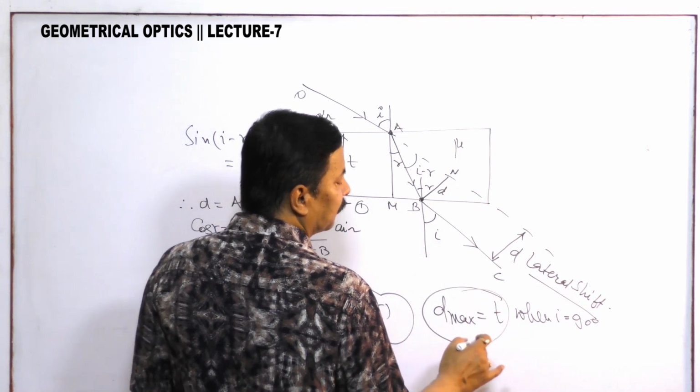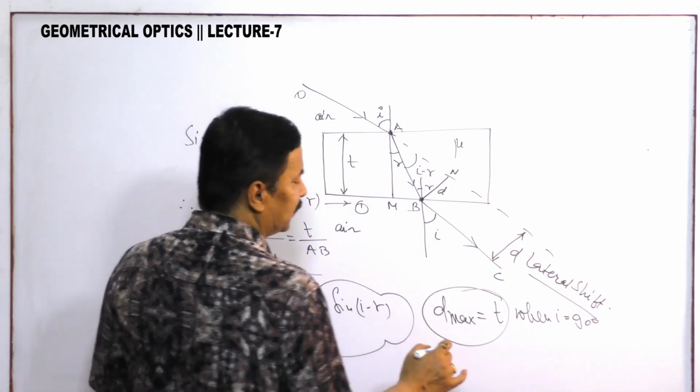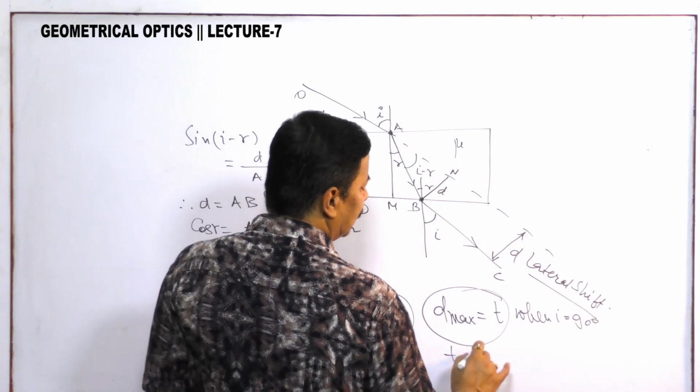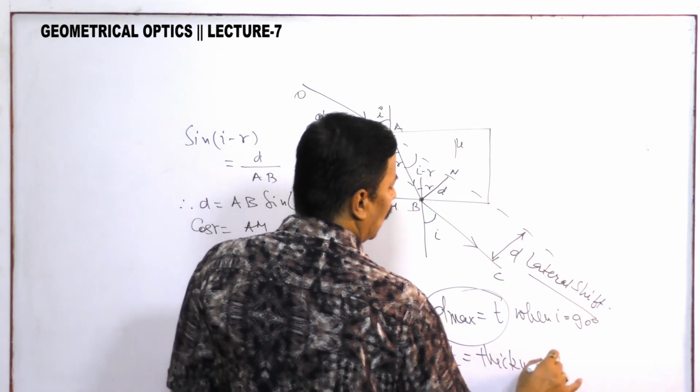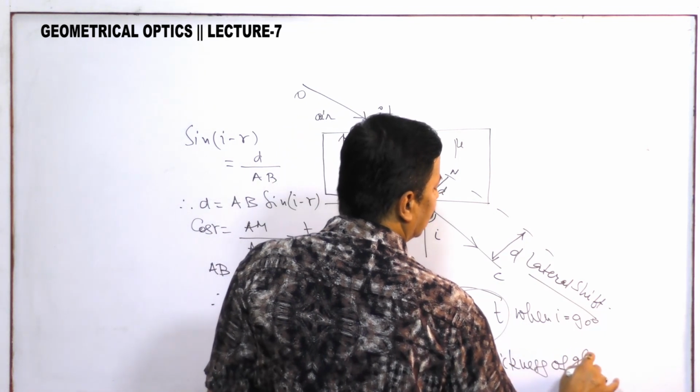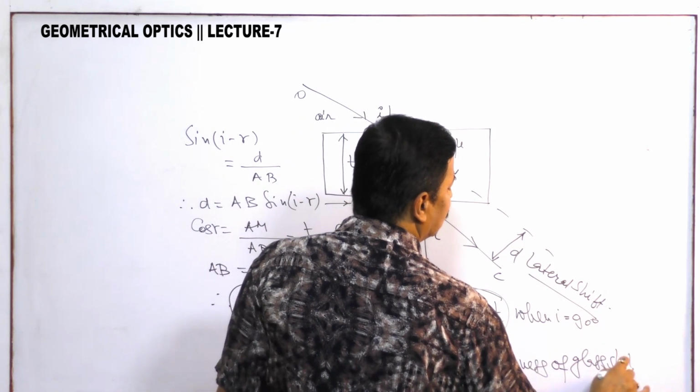of the glass slab. So what is T? T is the thickness of the glass slab.